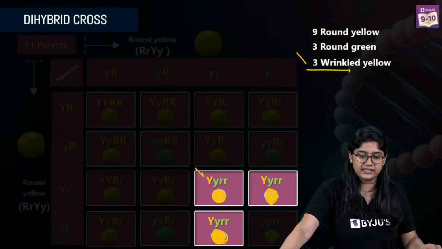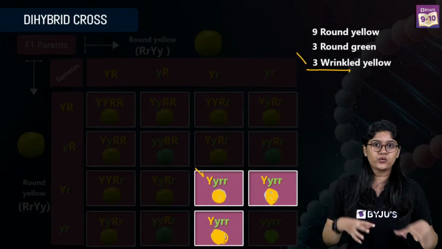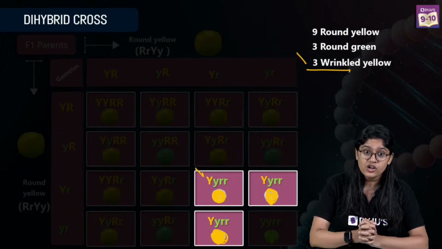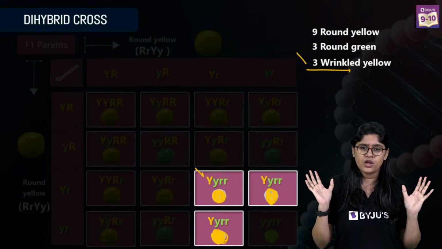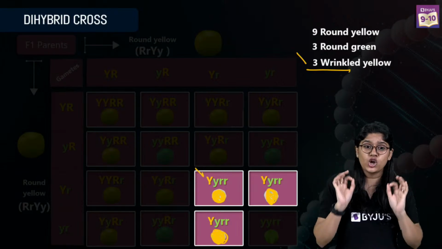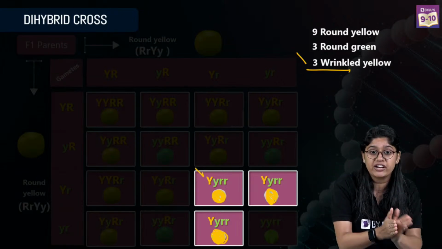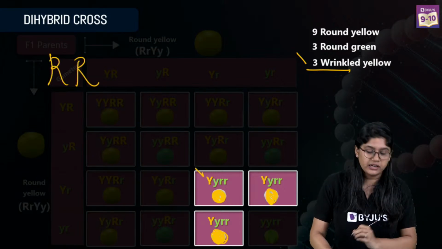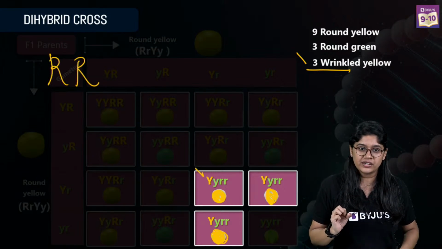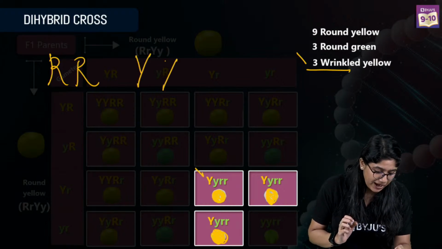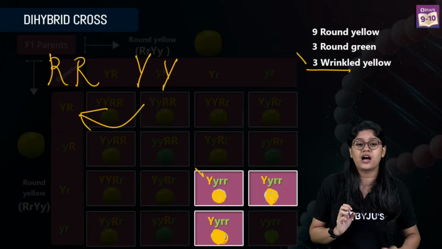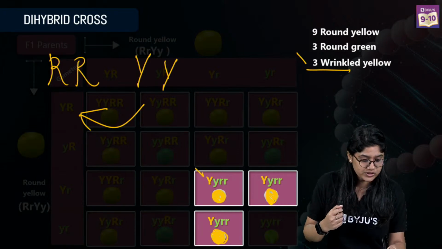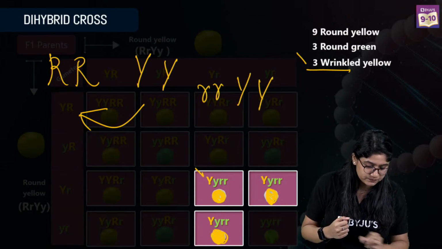Similarly, in genes also we have various genes which are very independent. It's not that they will only go along with their friends. If capital R is there, it's not that capital Y will always go with capital R. It can go with small r also.